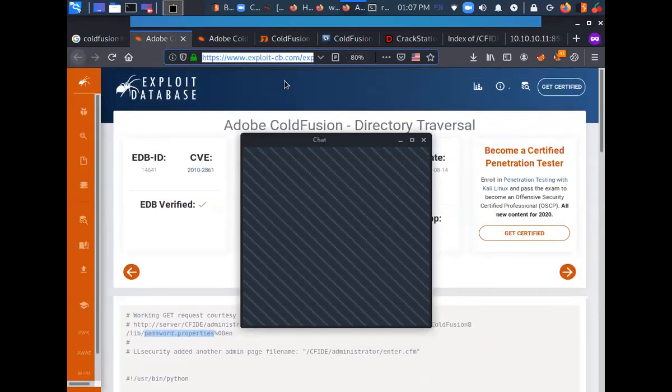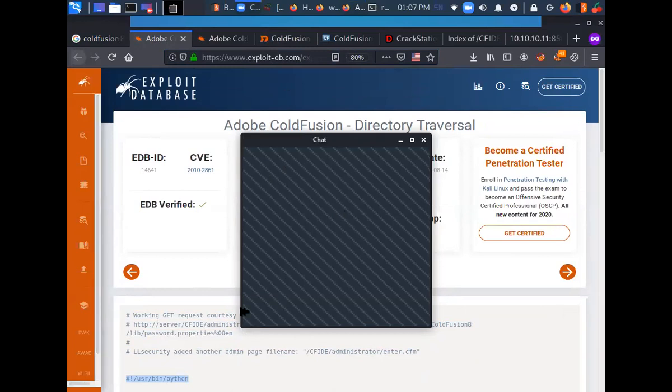And I used this exploit. I did not use this exploit as such. I just read this exploit and tried to read the credentials for login. I could have downloaded this exploit. This is a Python exploit, and I could have run it, and the output would have been the same. But instead of doing all that, I just read the exploit, understood it, and did it manually myself. So let's share this as well.